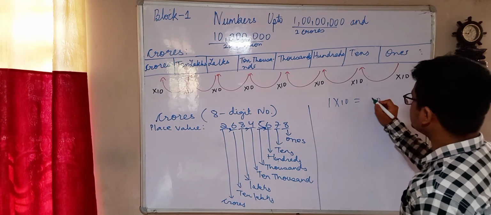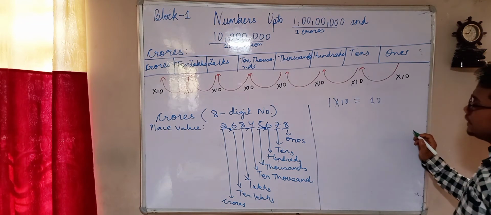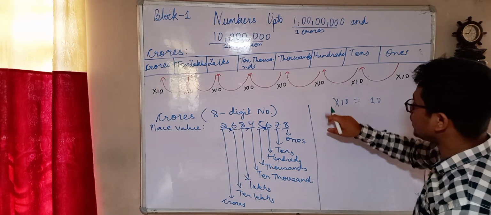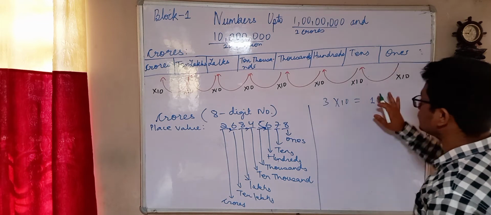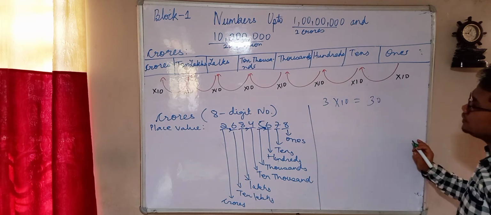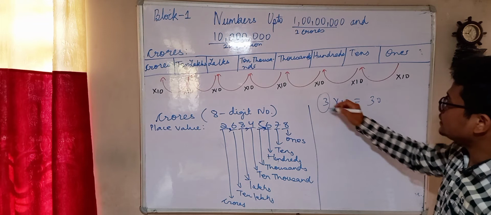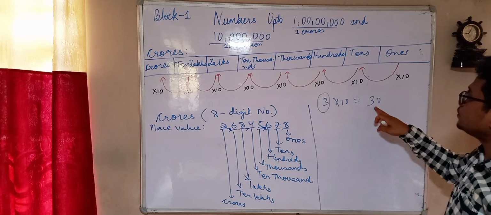Like 1 times 10 is 10. So 10 is actually what? It is a 2-digit number, which means it will turn into tens. Since I have taken 1 as an example, I can take 3 also. If I take 3, it will become 30. So 30 is a 2-digit number. Whenever we multiply any one's number with 10, it becomes a 2-digit number.